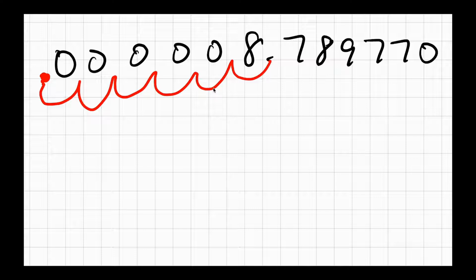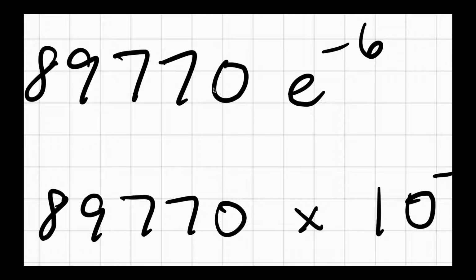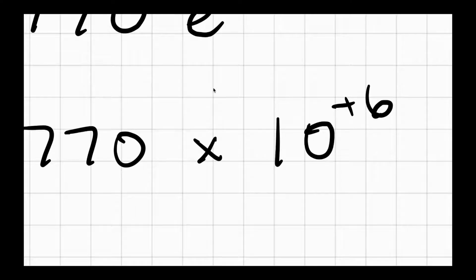So just know that was what it means. Most of the time, it's with the negative. It's with the small numbers. So you just move your decimal that many times to the left. Okay, if this is a positive number, then you're going to move your decimal that many times to the right. A really big number. Okay, that's all that means.